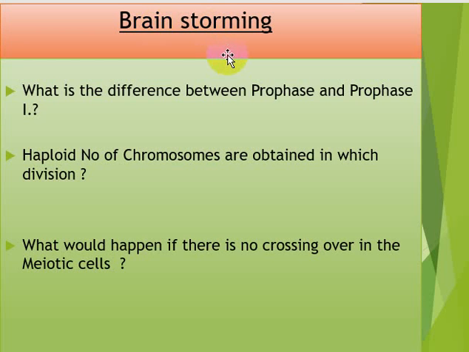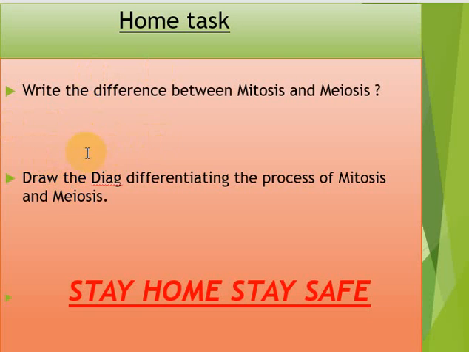Now, brainstorming questions. What is the difference between prophase and prophase 1? Haploid number of chromosomes are obtained in which division, and what would happen if there is no crossing over in a meiotic cell? Well, you have to do the task of differentiating mitosis and meiosis, and to draw the diagram differentiating the process of mitosis and meiosis.